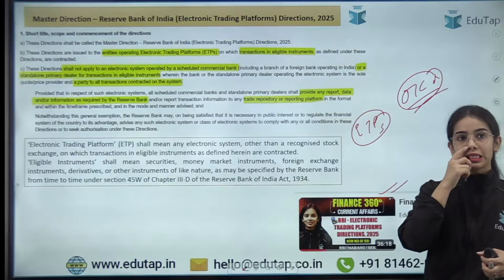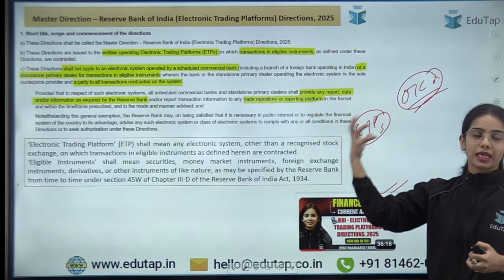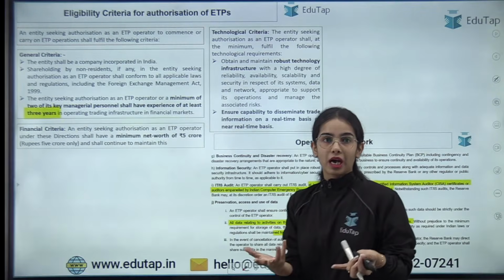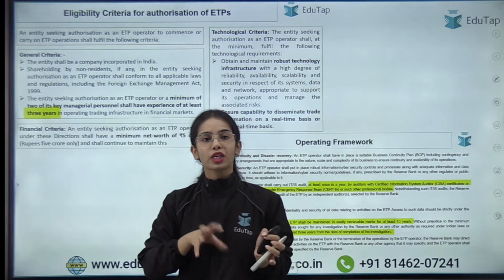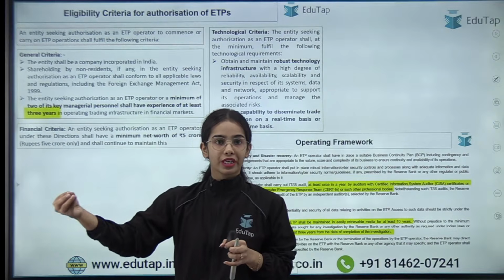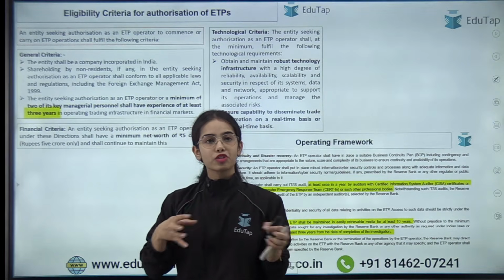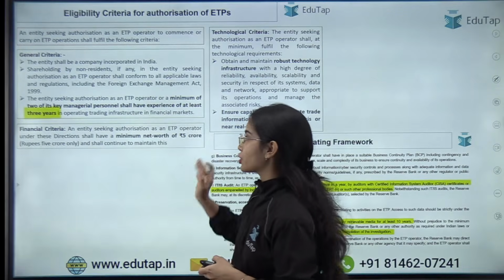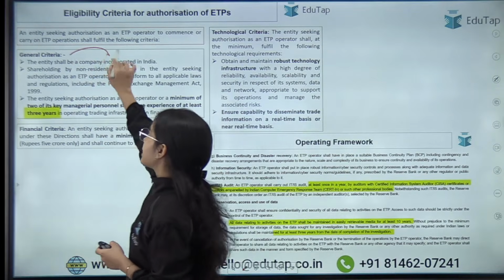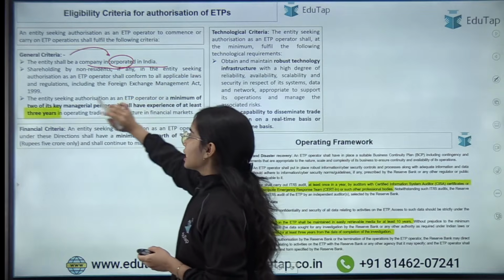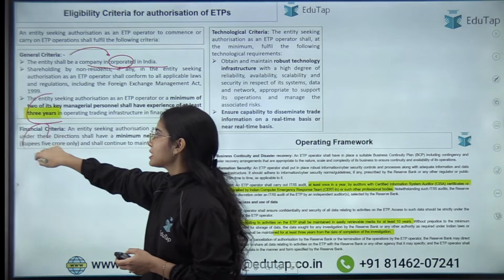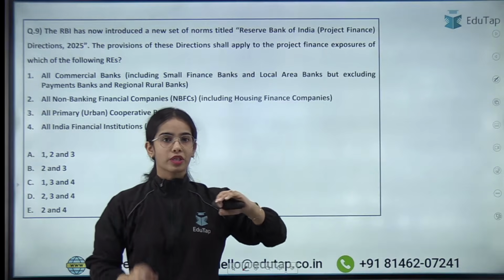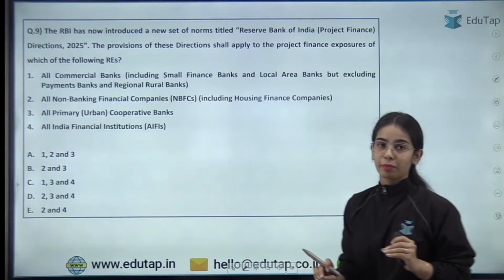Now the RBI has released the master direction for the electronic trading platform, where it was notified that if an entity wants to become an electronic trading platform, they have to follow certain general criteria, financial criteria, as well as technological criteria. General criteria basically means the entity shall be a company incorporated in India. They must have certain experience, and there are financial and technological criteria also. This is the most important idea, the criteria you need to remember.